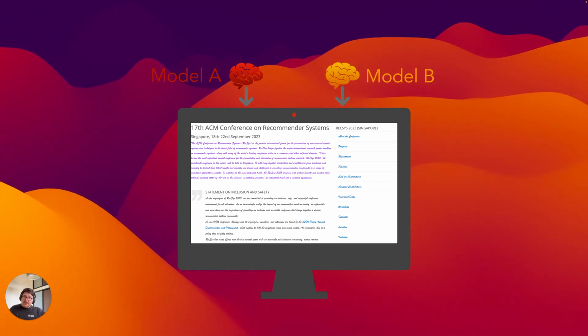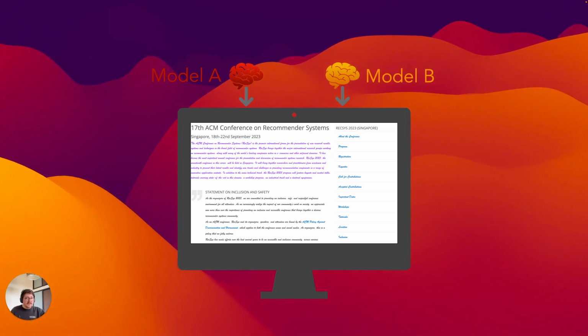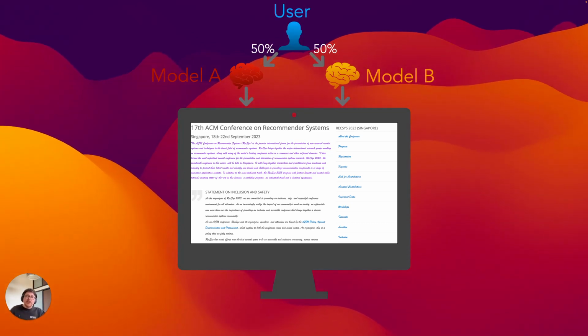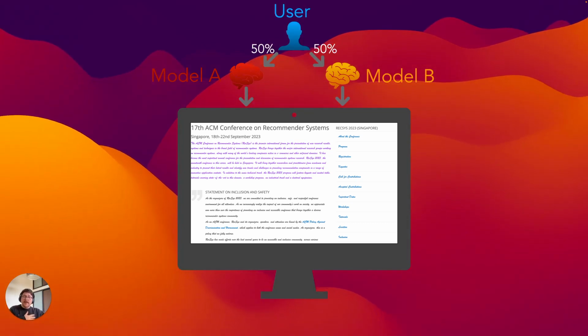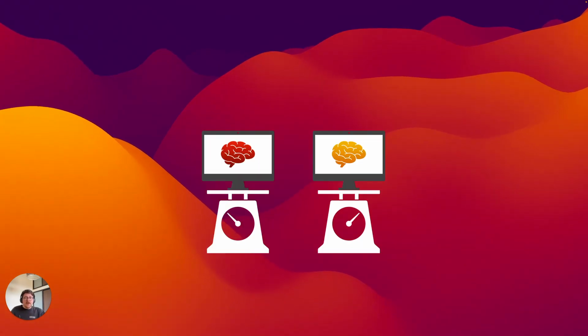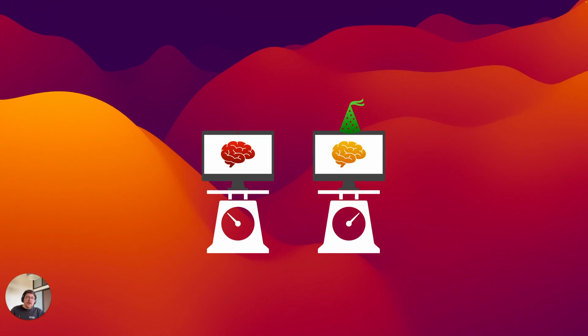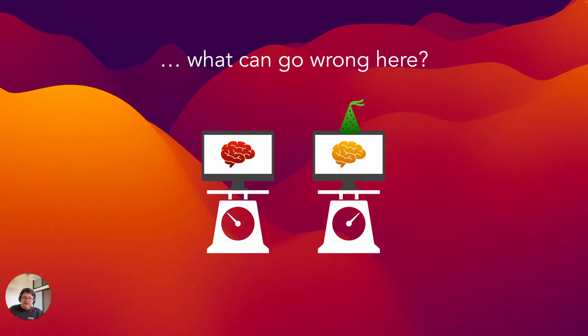You might have two alternative models and you need to decide which one is best. Now, this is easy, right? We just do an A/B test, we randomize users to either model A or model B, and then we measure what happens. We can then simply compare these measurements and we have a winner. Great. What could possibly go wrong here?